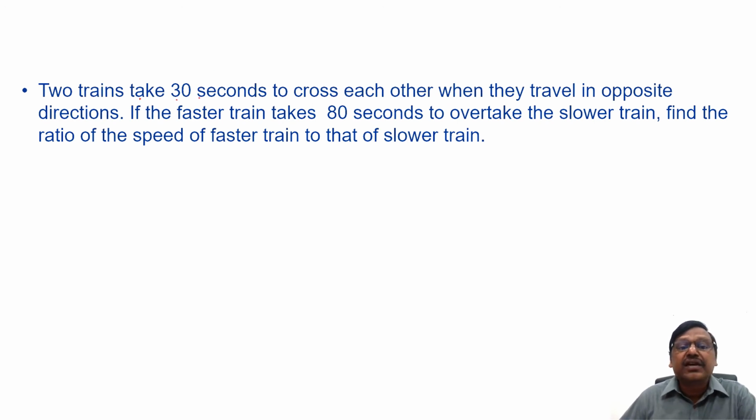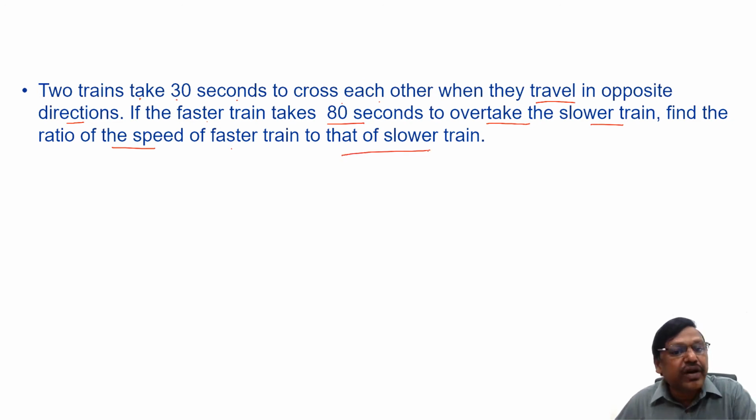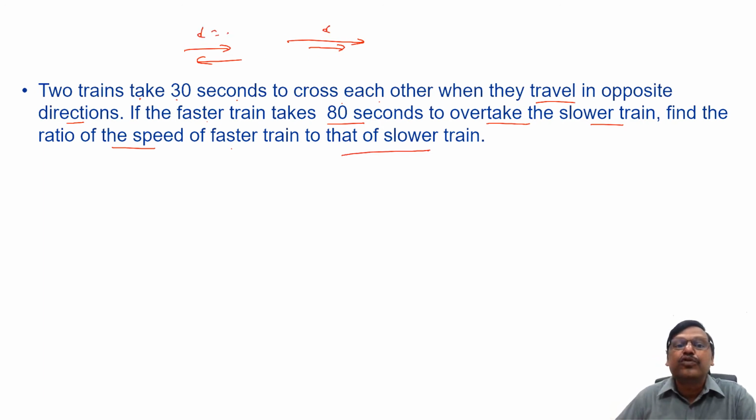Two trains take 30 seconds to cross each other when they travel in opposite direction. If the faster train takes 80 seconds to overtake the slower train, find the ratio of the speed of the faster train to the slower train. So when the two trains cross each other in opposite direction, or when the faster train overtakes the slower train, in both cases the distance traveled is the same, that is the length of both trains. So hence here the distance is the same.